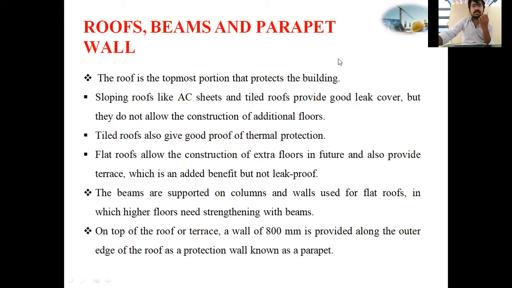Next, the beams are supported on columns and walls, used for flat roofs in which higher floors need strengthening with beams. If you want to construct an apartment, what is required? Beams are required.